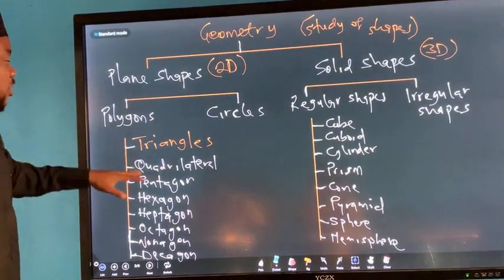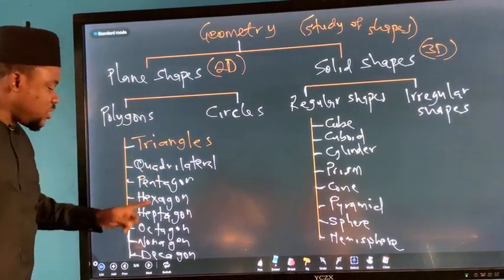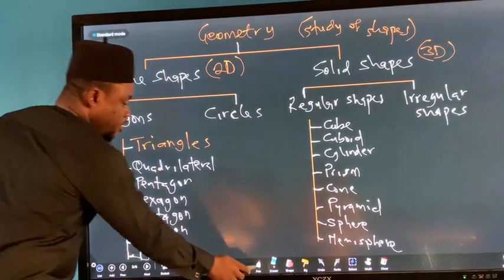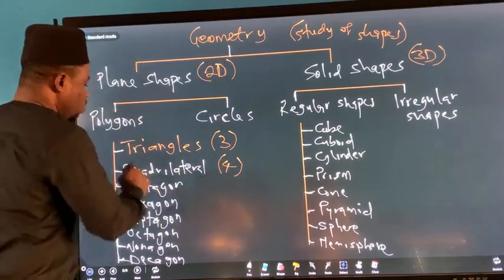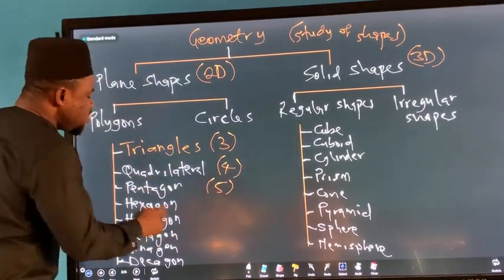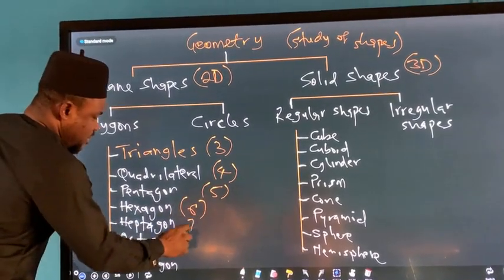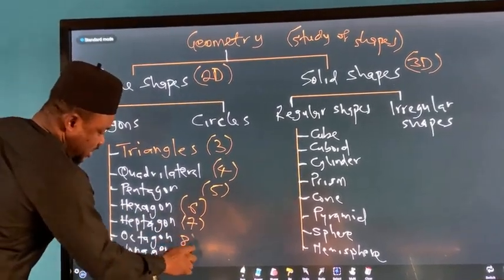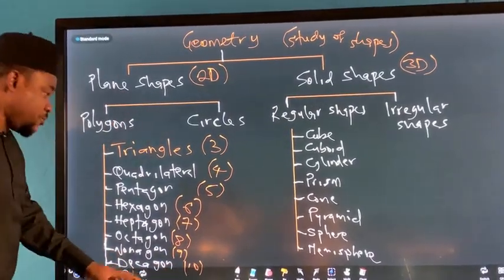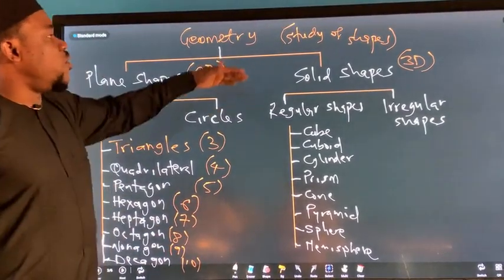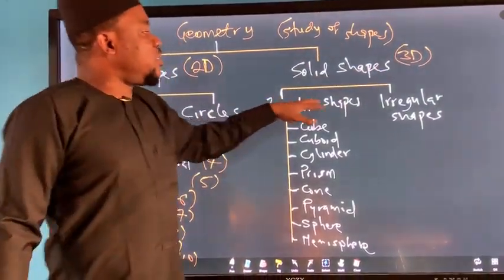We know what a circle is. Triangles, quadrilateral, pentagon, hexagon. The one with three sides is the triangle, four sides, quadrilateral, five sides, pentagon, six sides, hexagon, seven sides, heptagon, eight sides, octagon, nine sides, nonagon, and 10 sides, decagon. Alright?